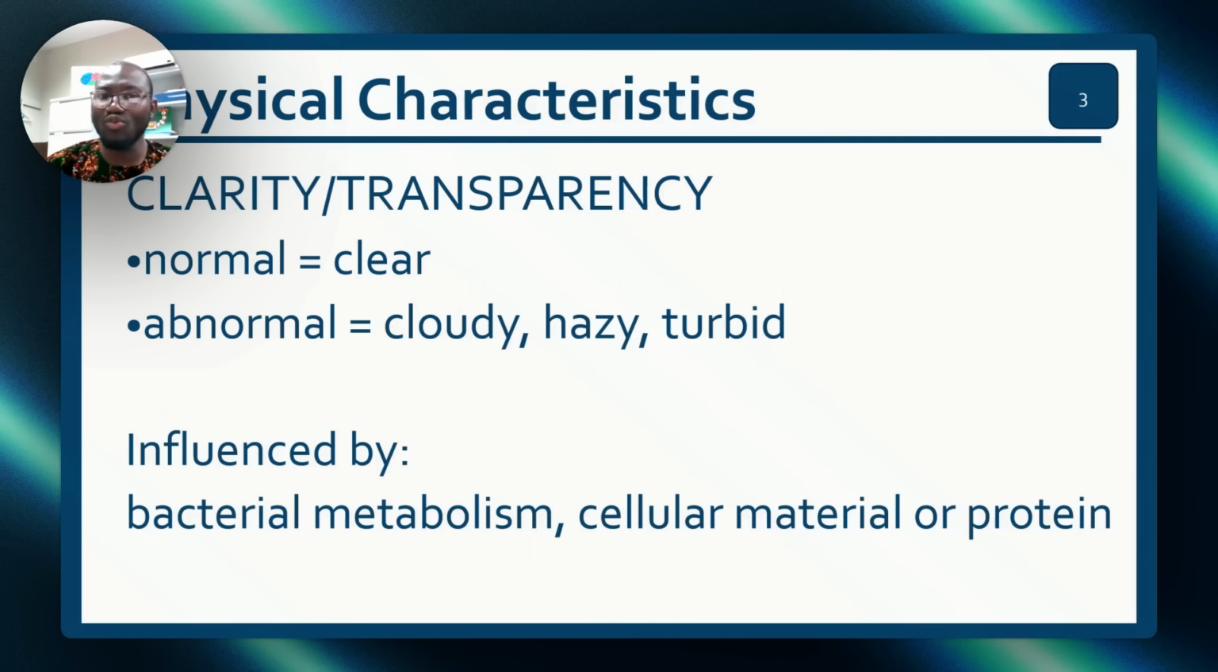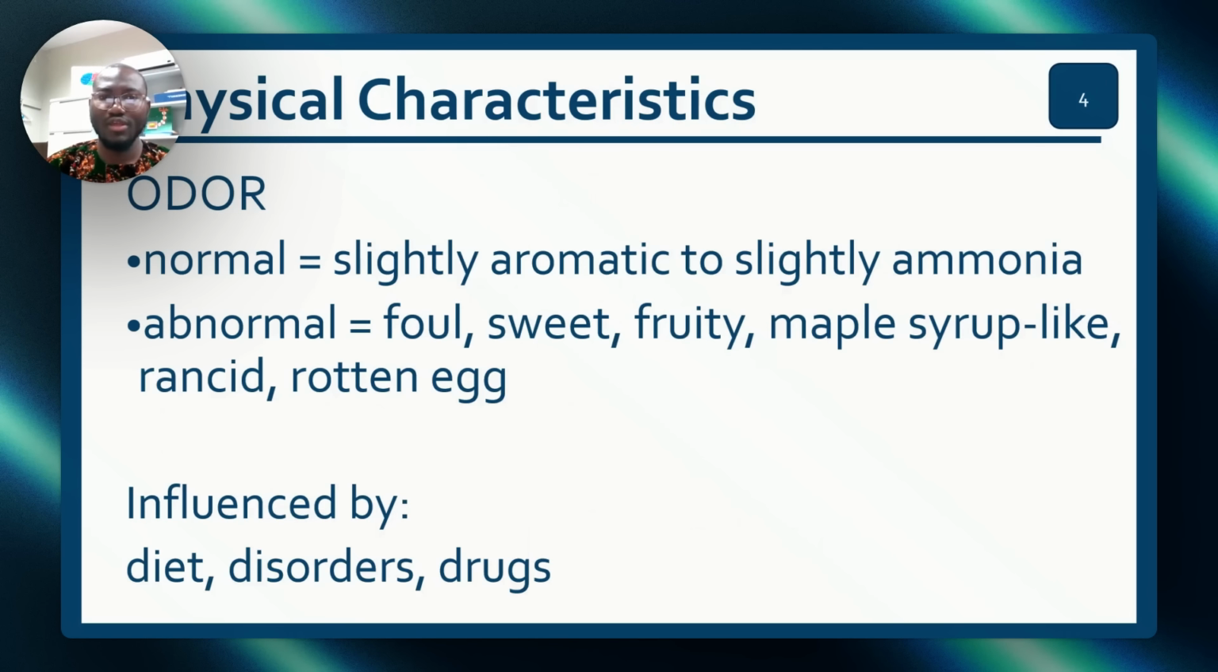Then sometimes when the urine is cloudy, hazy, or turbid, we are suspecting bacterial metabolism. So we are saying, oh, this person may have a bacterial infection. Now, odor is also another thing that affects urine, because usually urine has an ammonia odor. Sometimes if it's foul, if it's sweet, if it's fruity, if it's maple syrup-like, if it's rancid, if it's a rotten egg smell, all these things are abnormal. It has to be an ammonia-like smell. All these other ones are abnormal. It can be as a result of disorders, drugs, or diets.